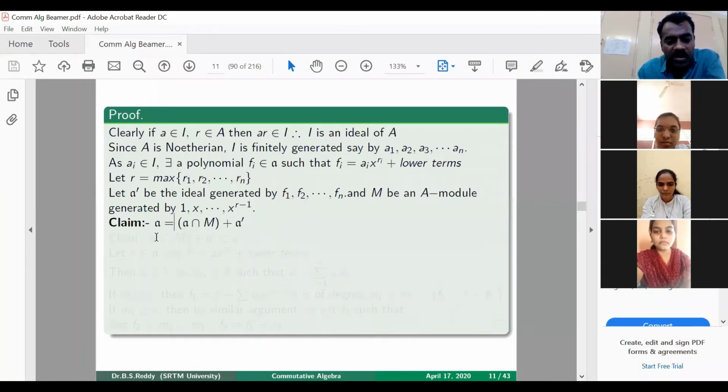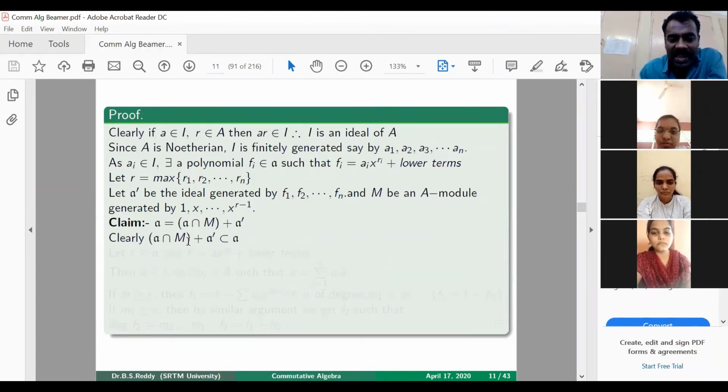Okay, so first we show this. Then if we prove that A intersection M is finitely generated, and A prime we know already is finitely generated, namely generated by these polynomials. So first we prove A is nothing but the sum of these two ideals, and we also prove that A intersection M is finitely generated. Therefore A will become finitely generated and we are done.